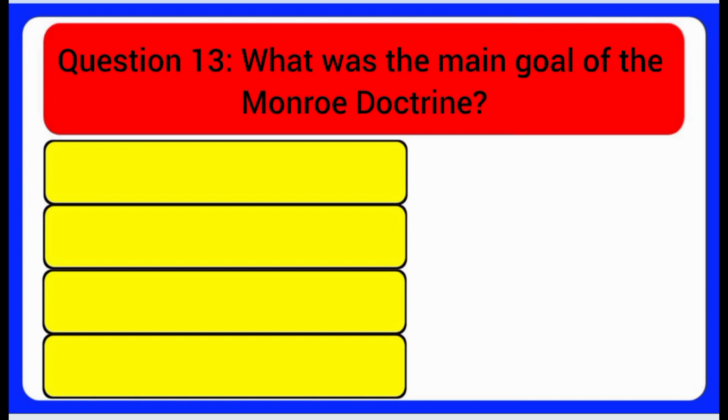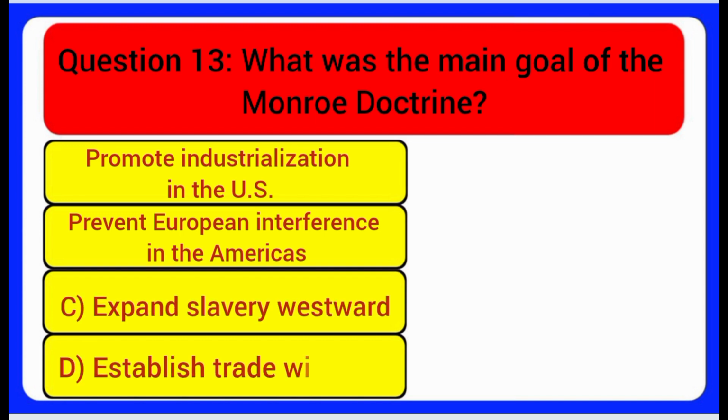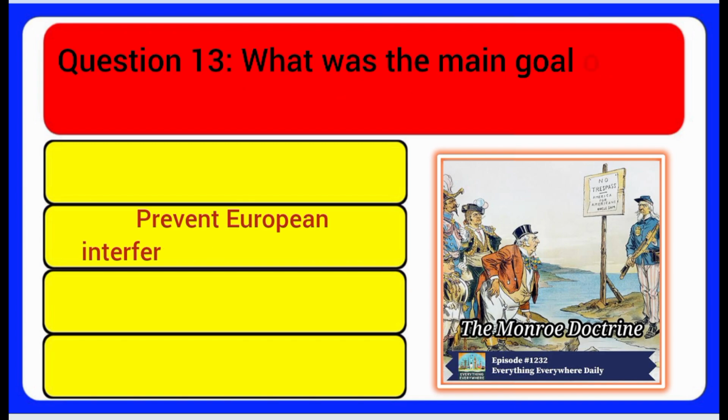Question 13. What was the main goal of the Monroe Doctrine? A. Promote industrialization in the U.S. B. Prevent European interference in the Americas. C. Expand slavery westward. D. Establish trade with Asia. Answer: Prevent European interference in the Americas.